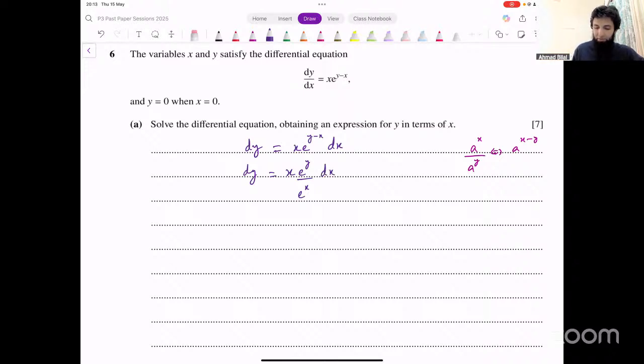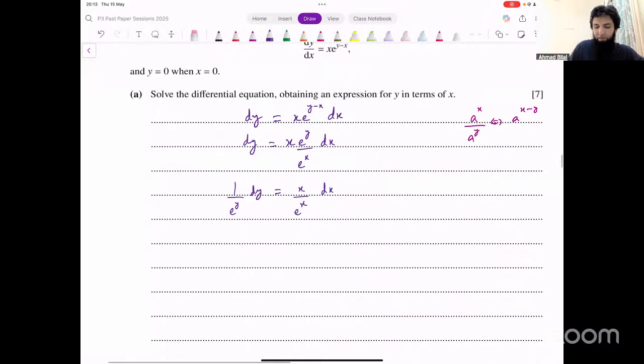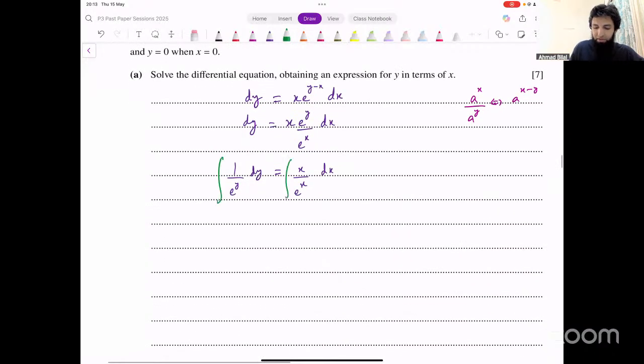And now it becomes, you take e power y to the other side, 1 over e power y, dy. On this side, you have x over e raised to power x dx. The variables are separated. Now you have to integrate both sides. How do we integrate them? On the left side, we can write it as e raised to power minus y first of all, and then just use the rule that we've got for e power something.